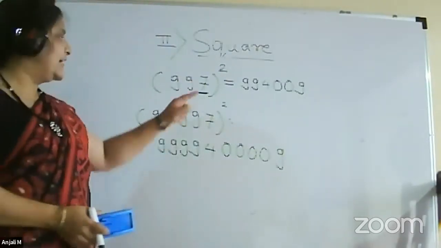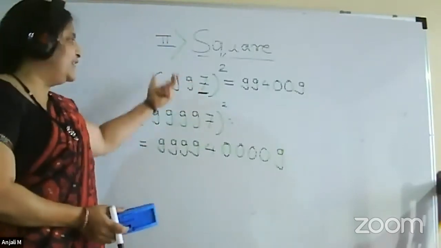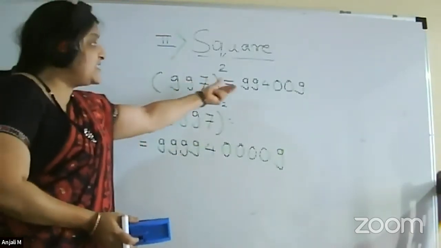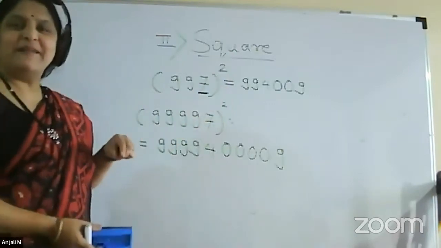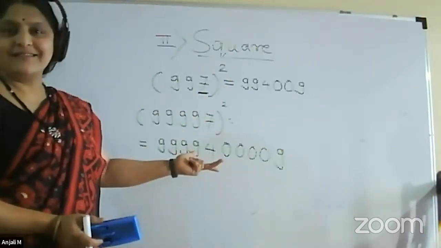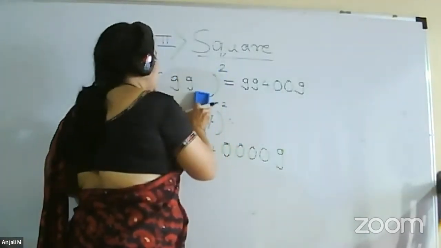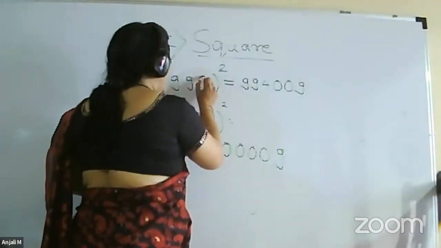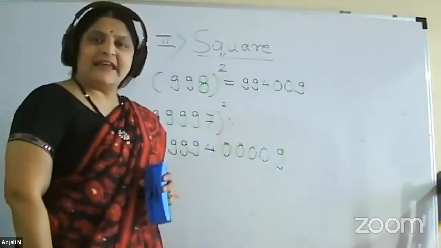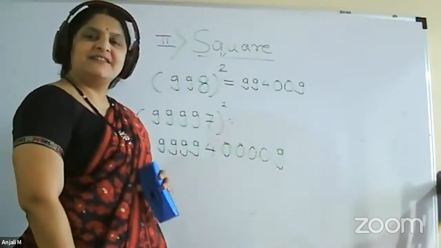So this is for 7. Now the same thing we can do for 8. Same thing. Only what will be the change? 7 square will get replaced by 8 square, which is 64. So now in the same thing, I can just take it as 9998 square. Can you tell me what will be the change?